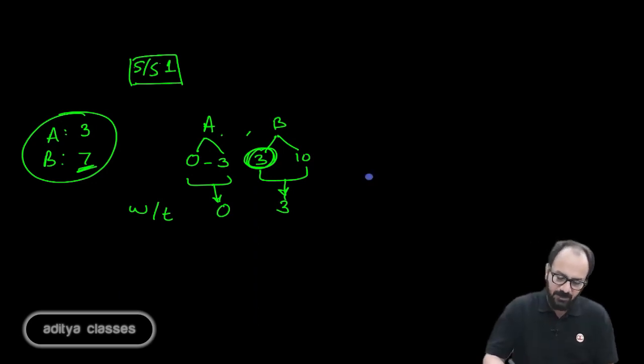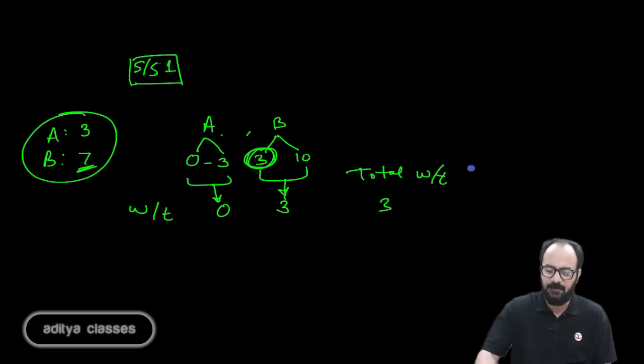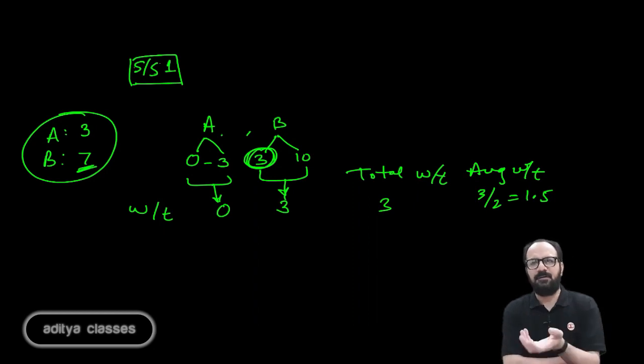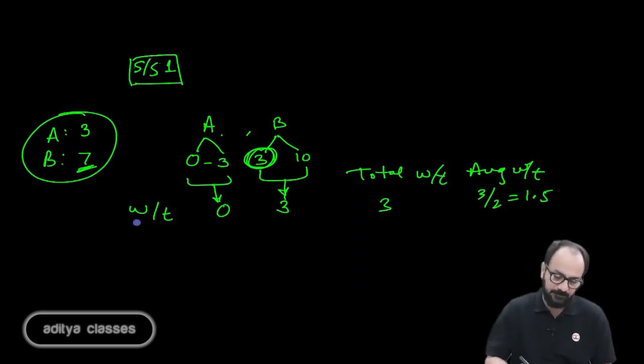So what is the total waiting time in such a case? 3. If I go for average waiting time, 3 by 2 making it 1.5. 1.5 minutes, hours, days, whatever is your unit. So in such a case, the waiting time was 1.5, the waiting time when the sequence was AB. Let me see what is the waiting time when the sequence is BA.